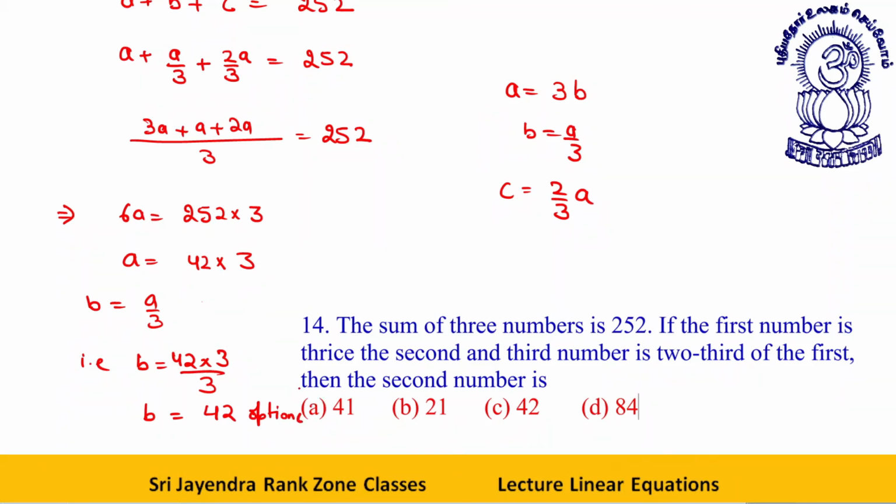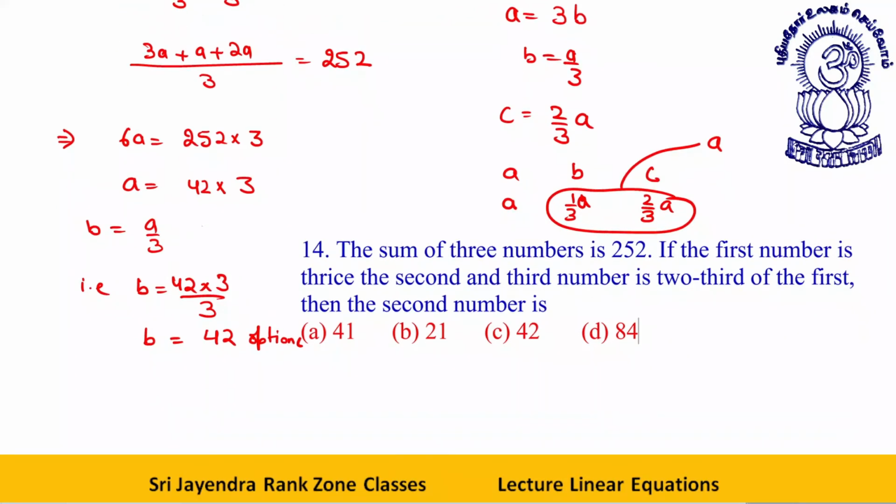Okay, the other way is, think about it. The three numbers are like A, B, C. This number is A. The second number is one third A. The third number is two third A. So two third A and one third A will combine together to give me one more A. So this is A, the other is A. So total is 2A. If 2A is equal to 252, A is what? Half of 252.